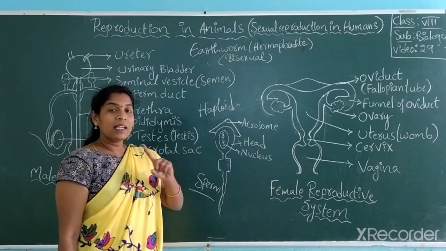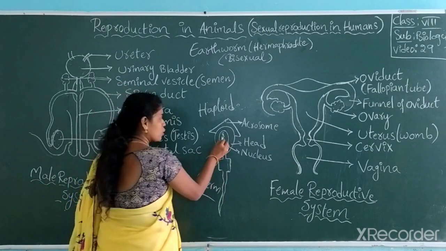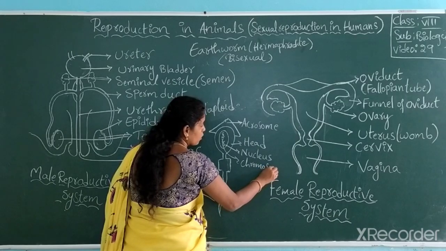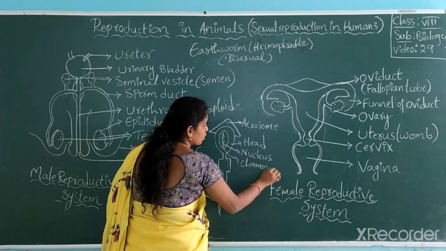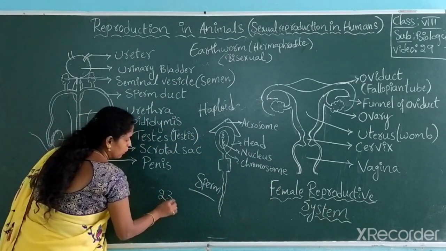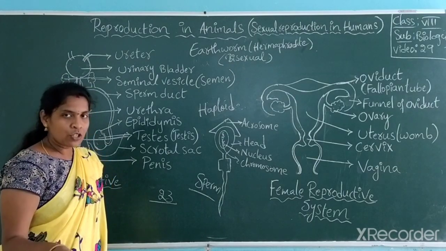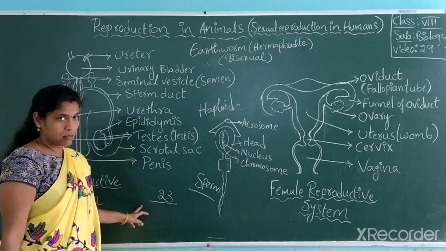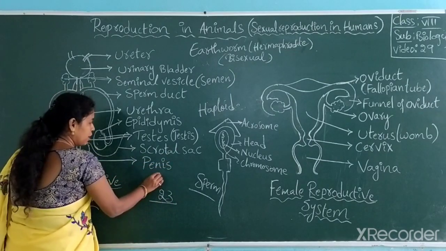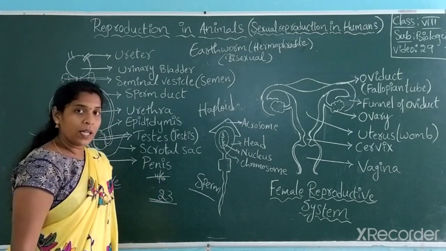Haploid means the nucleus has a single set of chromosomes, only 23. Generally in a human, how many chromosomes are present in a cell? 46 chromosomes, meaning 23 pairs. But in haploid cells, the number is cut down to half. 46 is cut down to 23. That's all.